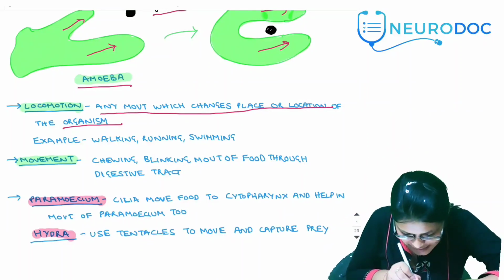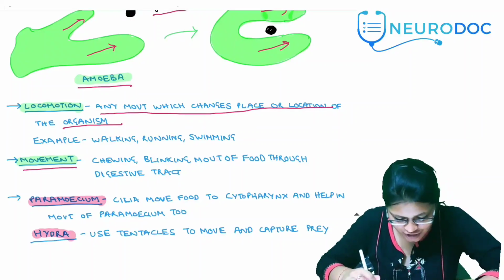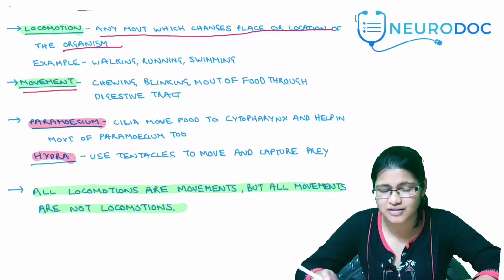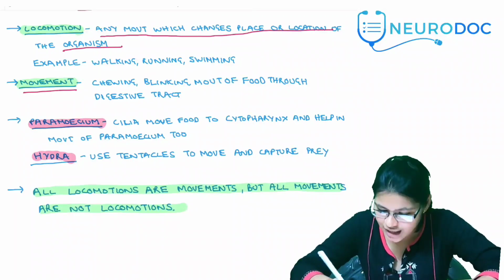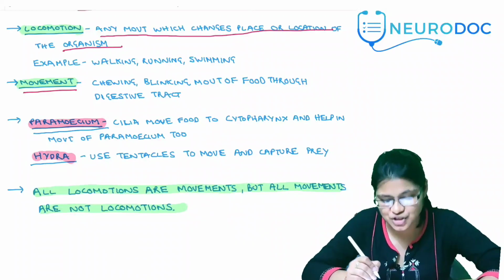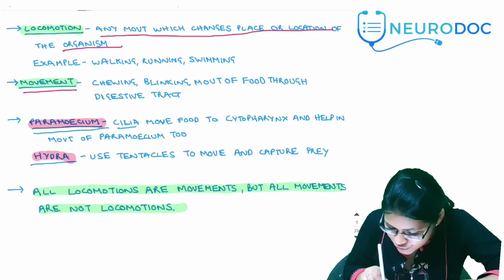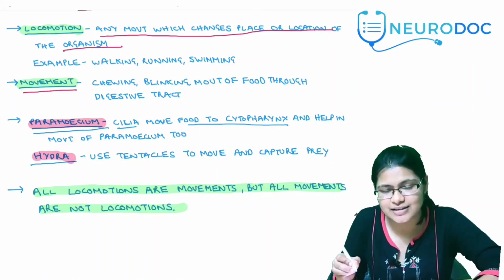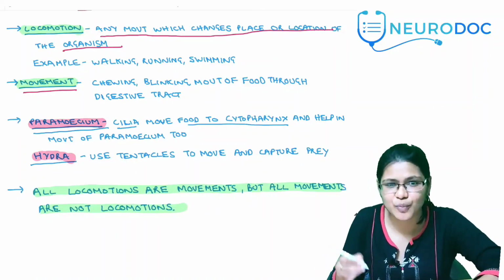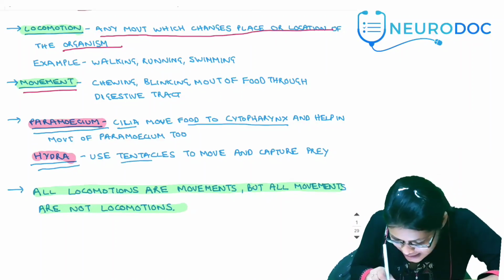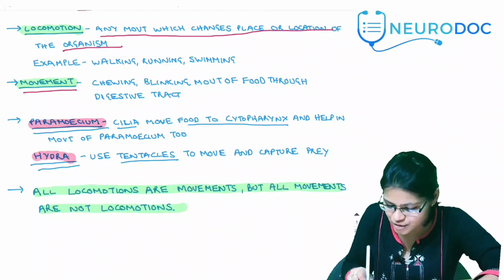Now, just because we said movement and locomotion are different things does not mean the structures involved have to be different all the time. Let's consider this example of paramecium. For paramecium, the cilia move the food to the cytopharynx and also help it to move. So here the organism uses the same structure for both locomotion and movement. Similarly, in the case of hydra, it uses tentacles both to move and to capture its prey.